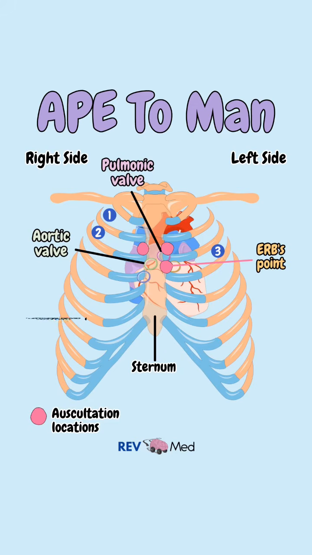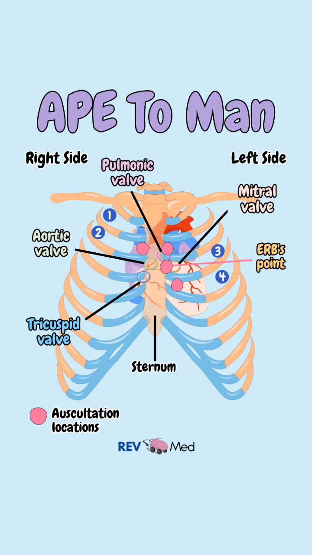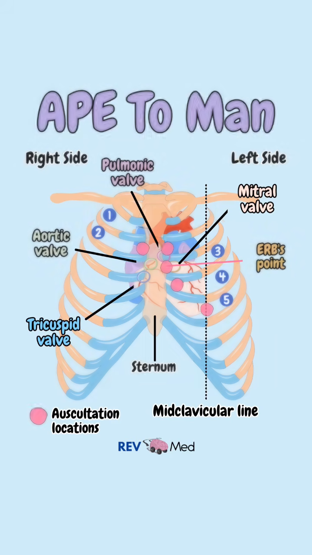Now for T, this is the tricuspid valve, and you can listen to this valve by going down another space at the fourth intercostal space, here on the left side. Finally, MAN, for the mitral valve. We can find this listening location another space down at the fifth intercostal space along the midclavicular line on the left-hand side.